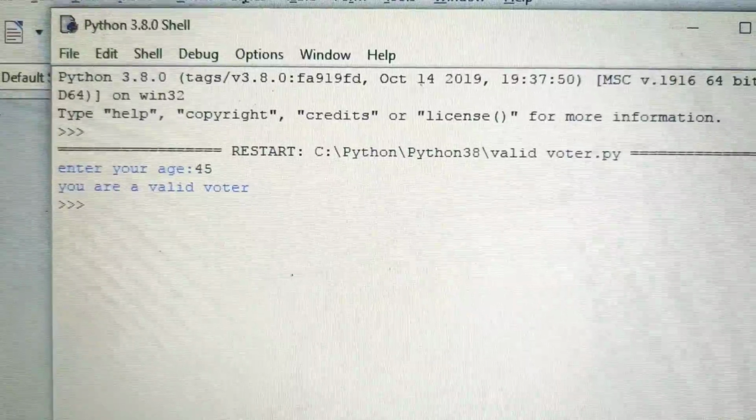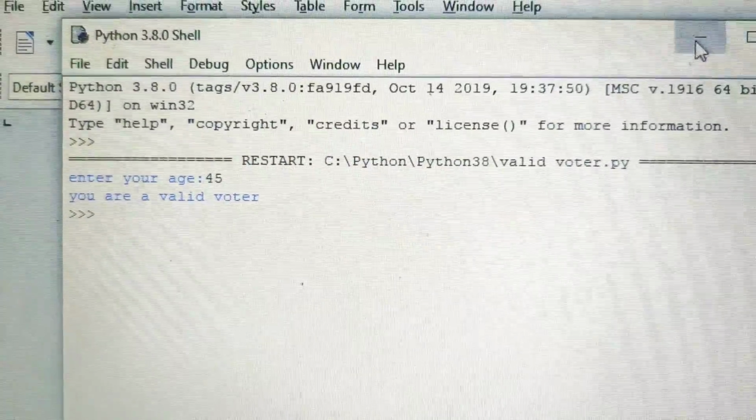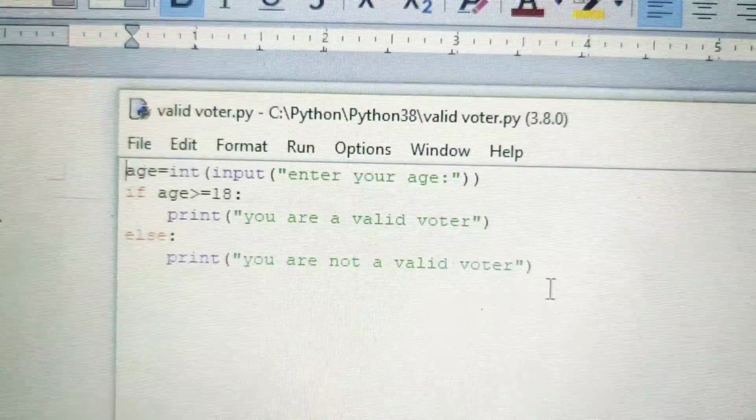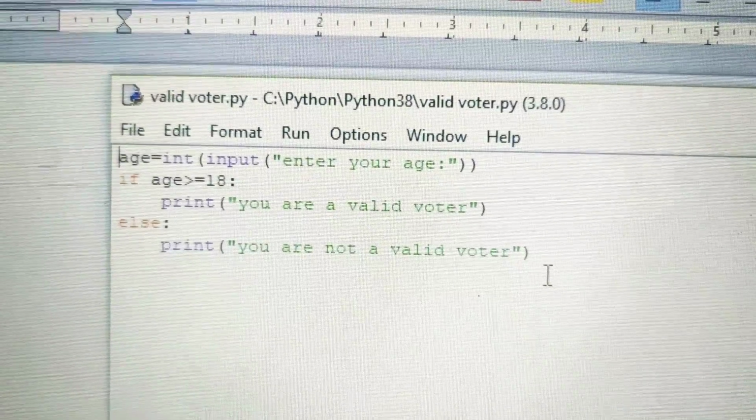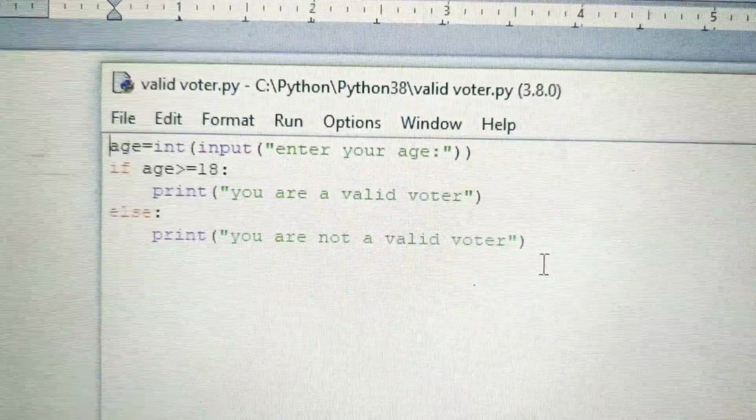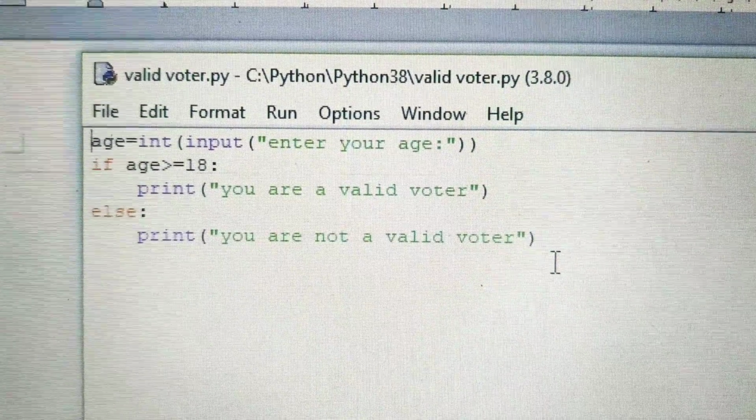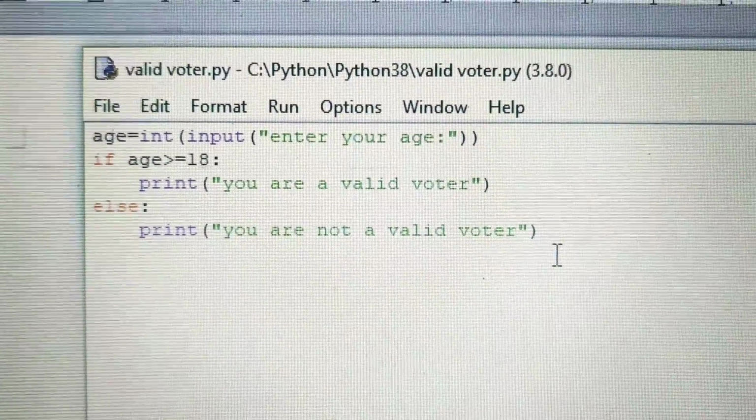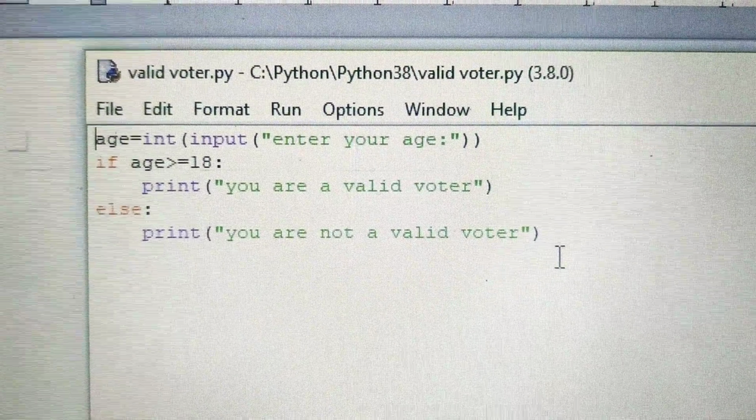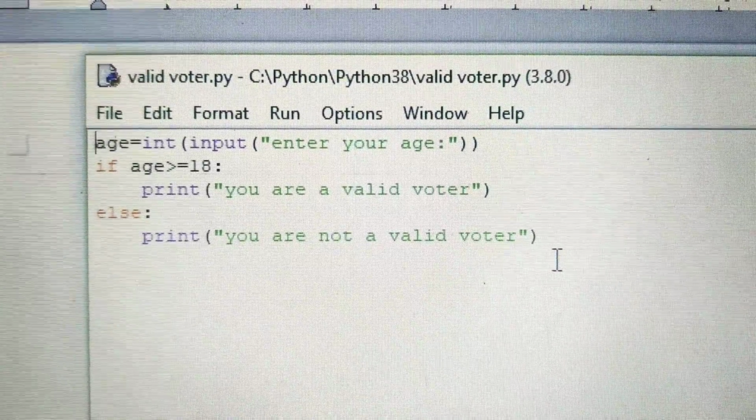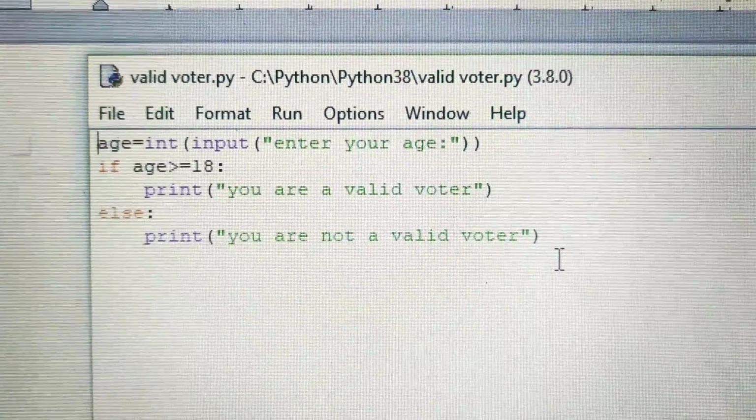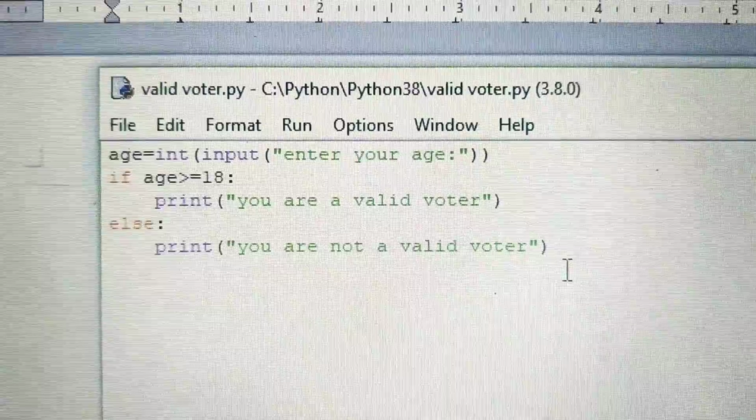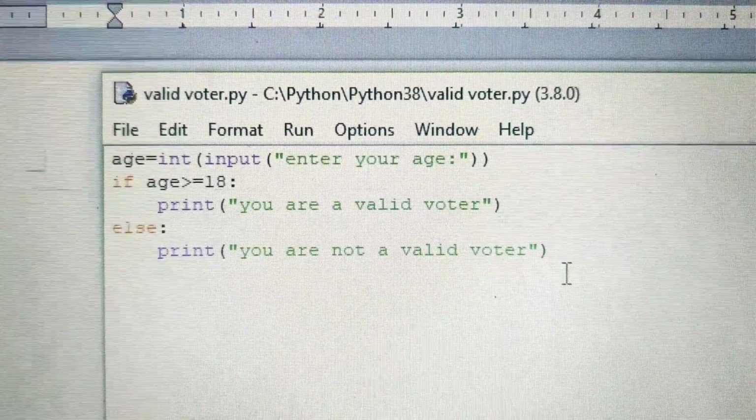Now we have to see the coding. We have to understand the coding, how it worked. First line, what is required? We require the age. So with the help of input, we are accepting the value from the user, enter your age. Input is a function and we know the rule. It accepts value in the form of string. That is why we have to convert it into int. So int is a function which will convert the string value to an integer one. And whatever the value is, it will be stored in the age variable.